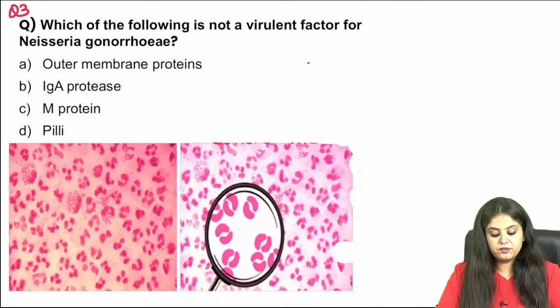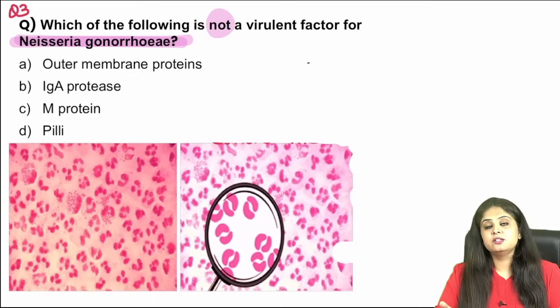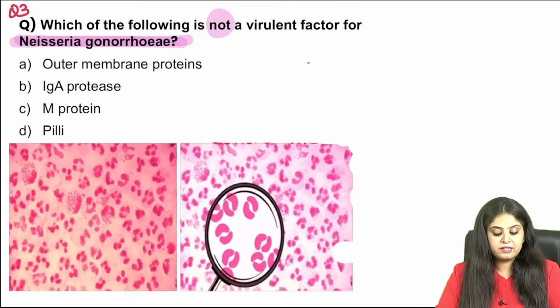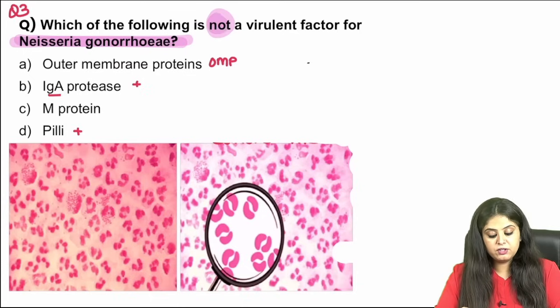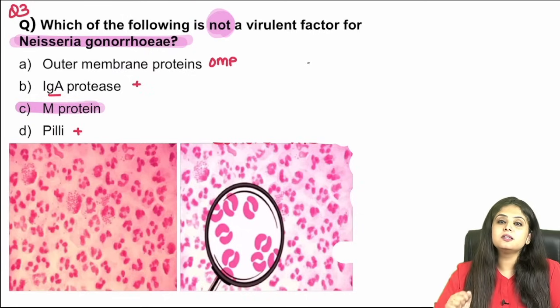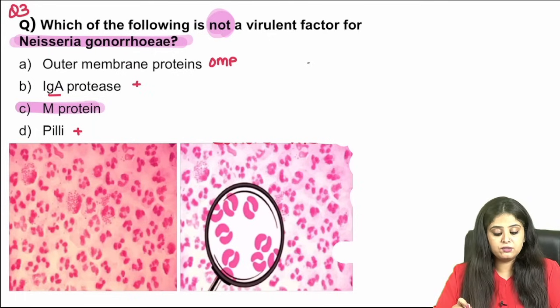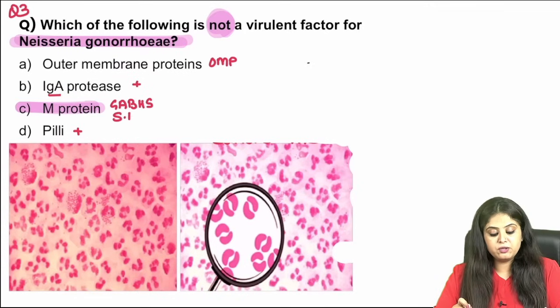Moving on to question 3: which of the following is not a virulence factor for Neisseria gonorrhoeae? When we talk about Neisseria meningitidis or Neisseria gonorrhoeae, OMPs or outer membrane proteins are virulence factors for both. IgA protease is for both. The pili, especially the type 4 pili, are for both. What is not a virulence factor is the M protein, because M protein is implicated in the pathogenesis of rheumatic heart disease, caused by group A beta hemolytic streptococcus, GABHS, which is Streptococcus pyogenes. So that is not to do with Neisseria, and the answer is M protein.